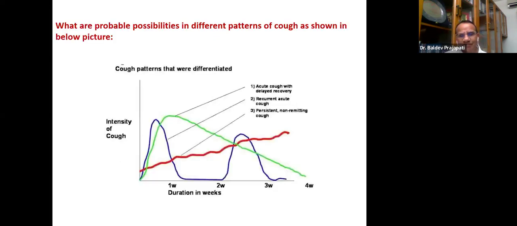Let us go further. This graph is very famous in pulmonology, probably in the last few years, from one of the studies in Africa, showing what are the probable possibilities in different patterns of cough as shown in the picture. This is the cough pattern from the graph. If you see the green one, that is acute cough with delayed recovery. That means cough was acute, remained for some period and is gradually decreasing, but it is taking more time.